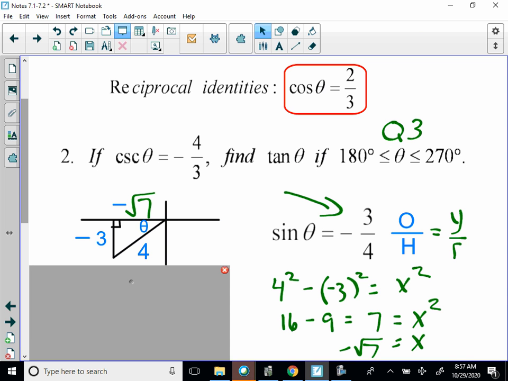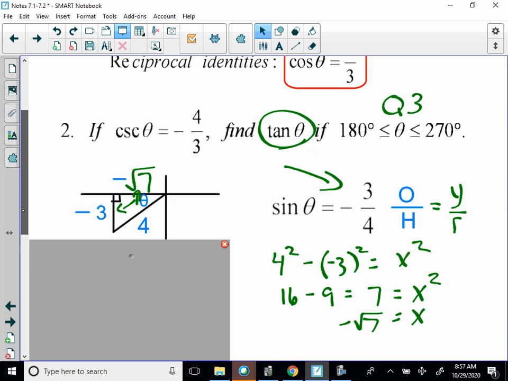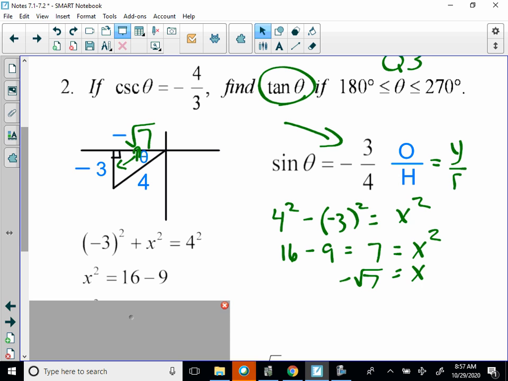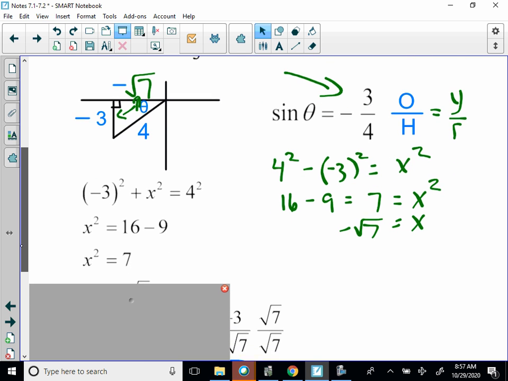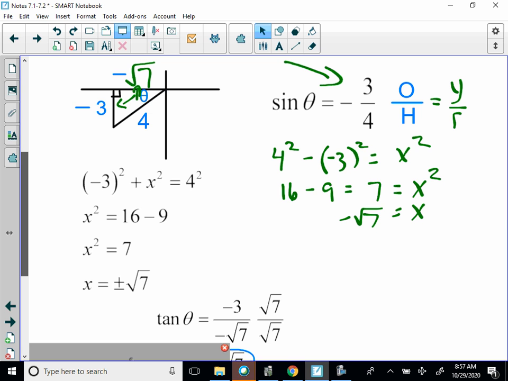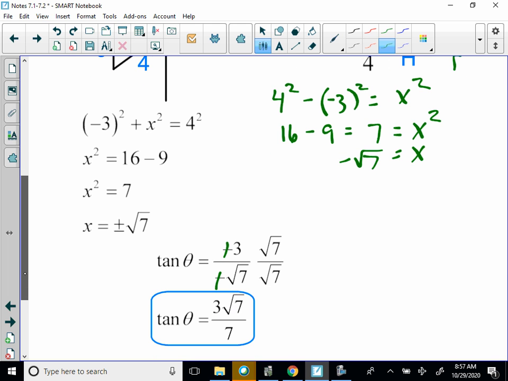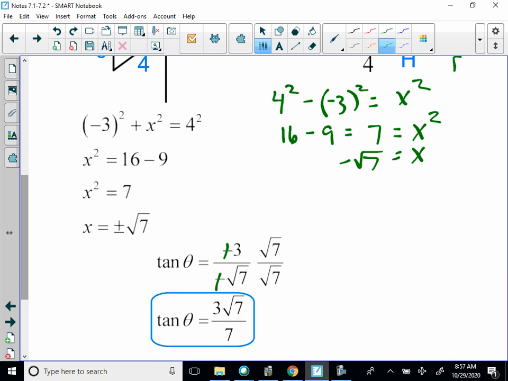Now I know all the sides, so I can find tan theta quite easily because tangent is opposite over adjacent. So that's opposite, that's adjacent. I should be able to solve this quite easily. So sure enough, we get our Pythagorean theorem worked out, and we write our tan theta to be -3 over -√7. And then 2 negatives will make it positive, but we need to rationalize it. And we get tan theta to be 3√7/7, positive.